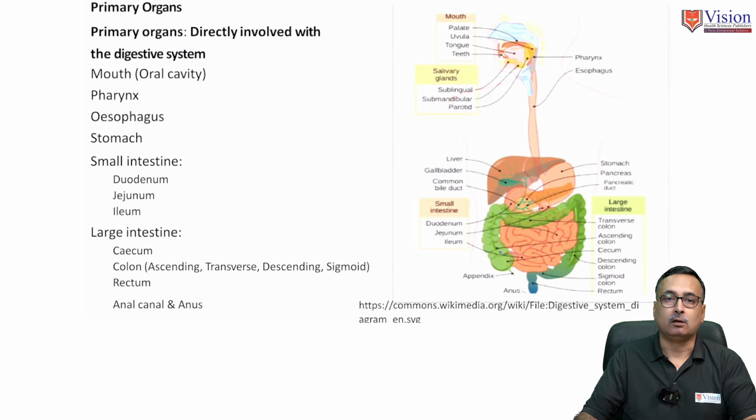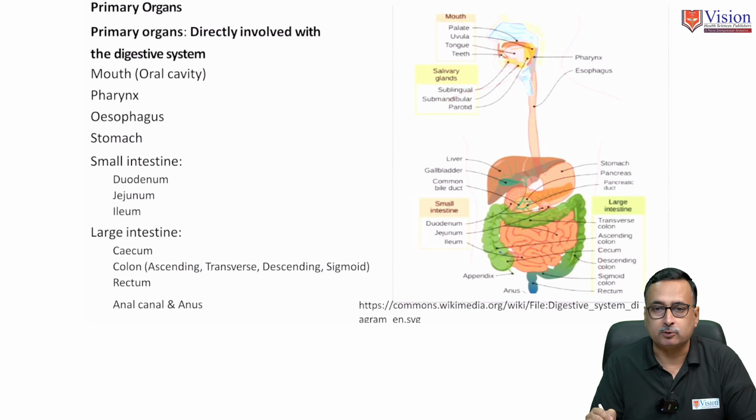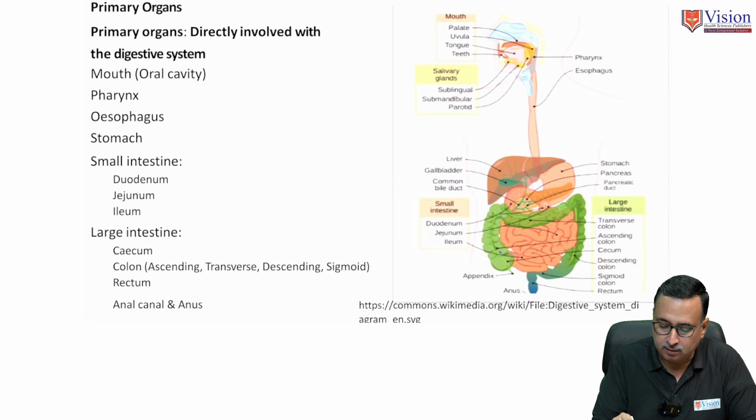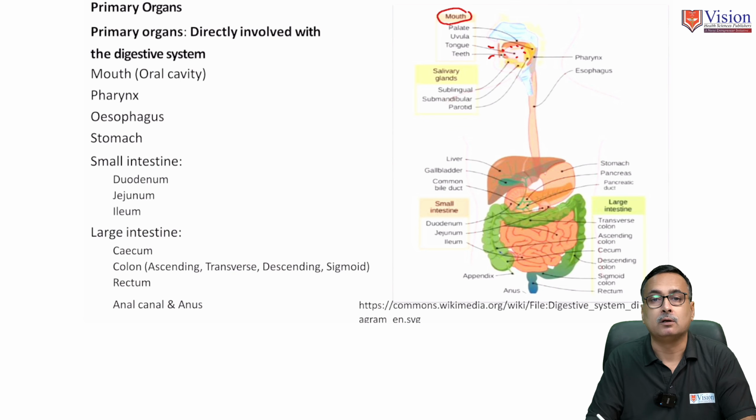Now this slide gives us a diagrammatic presentation of the organs of the alimentary canal. So this is a hypothetical diagram. It describes various parts of the alimentary canal. The first part of the alimentary canal is the mouth. And these are the parts of the mouth. This is the upper lip, this is the lower lip, and the aperture between the two we can call the mouth. The mouth enters into this part we call the cavity, in the lower part of the face, the oral cavity.